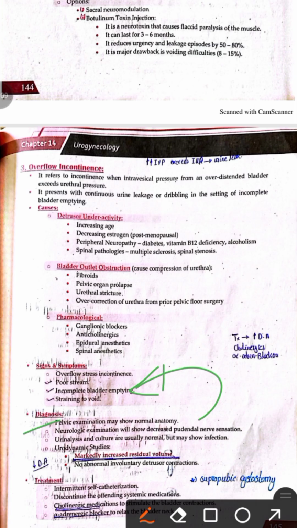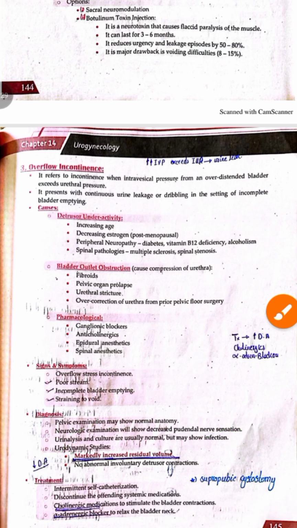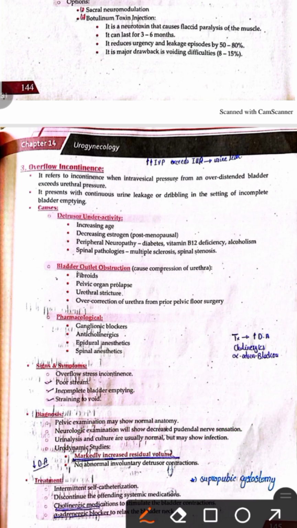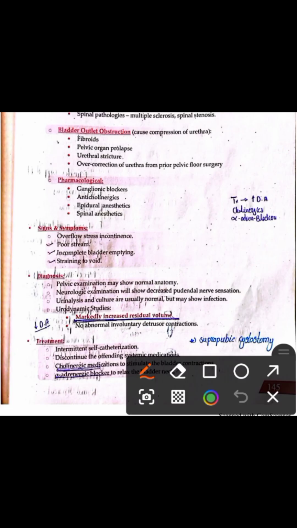Similarly, we do the pelvic examination, which shows normal anatomy. We do the neurological examination, which shows decrease in the pudendal nerve sensation. We also do the urine culture and urinalysis to exclude any infection, and we also do the urodynamic study. On urodynamic study, there will be a raise in the intravesical pressure and a raise in the residual urinary volume.